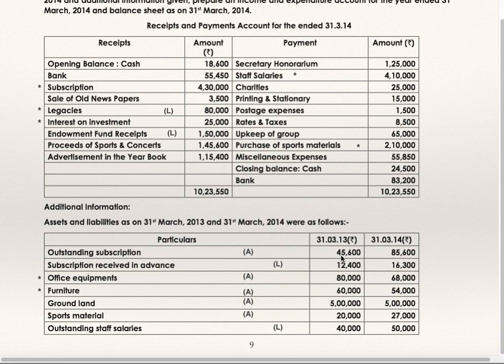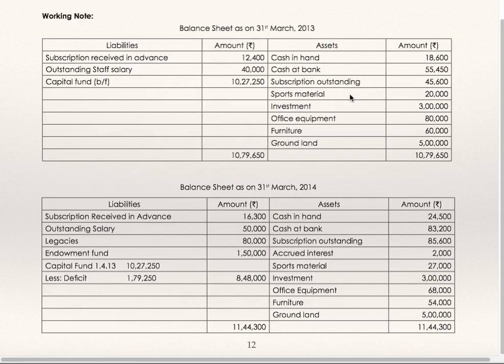Outstanding subscription 45,600, office equipment 80,000, furniture 60,000, ground and land 5 lakhs and sports material 20,000. Outstanding subscription, sports material, office equipment, furniture and ground and land.